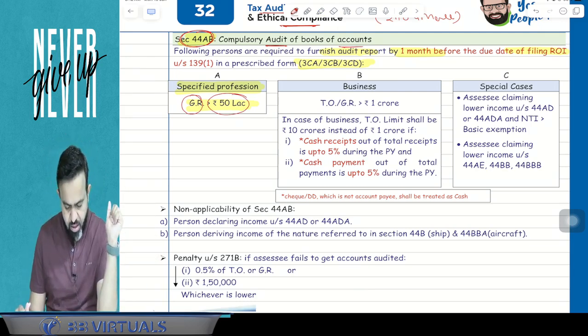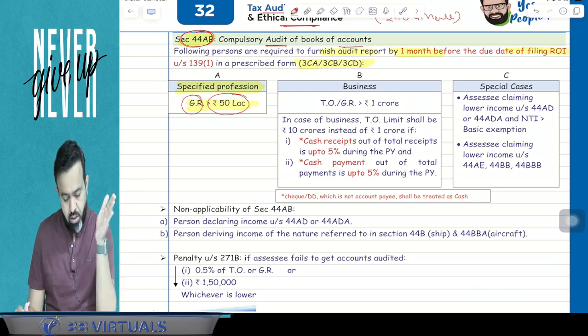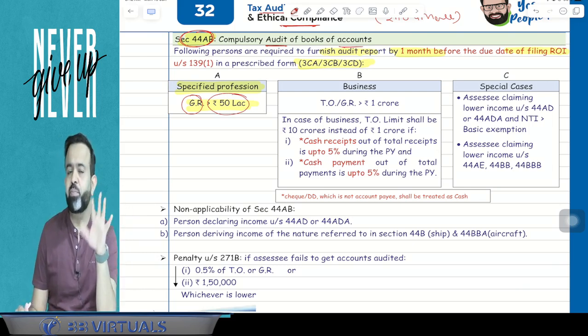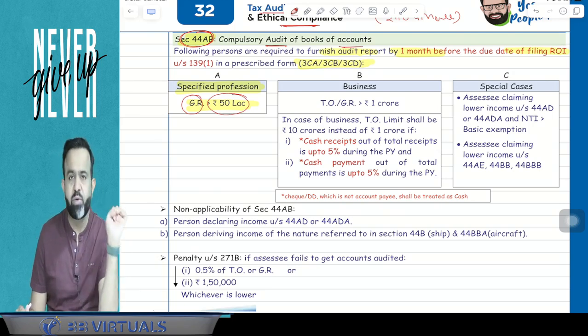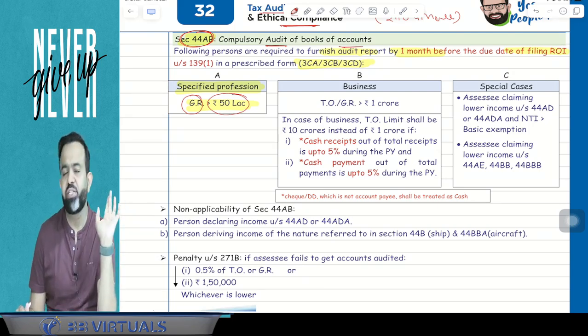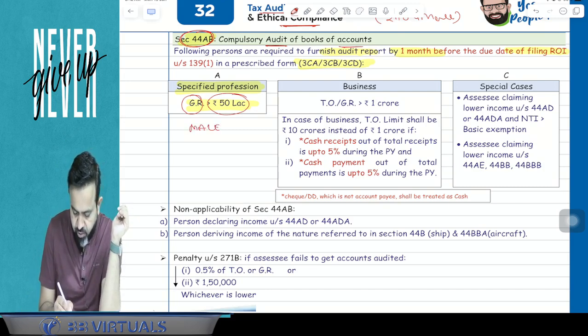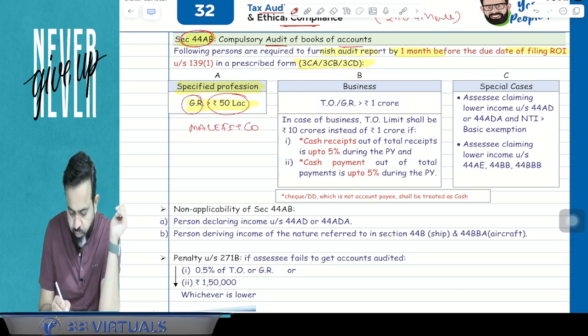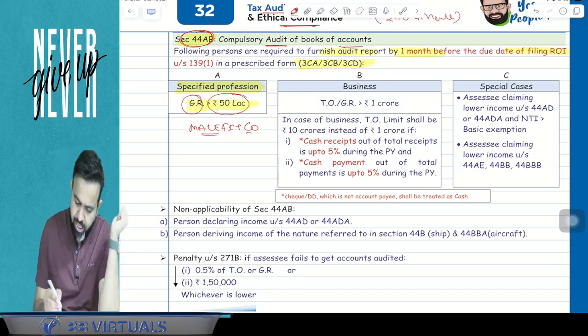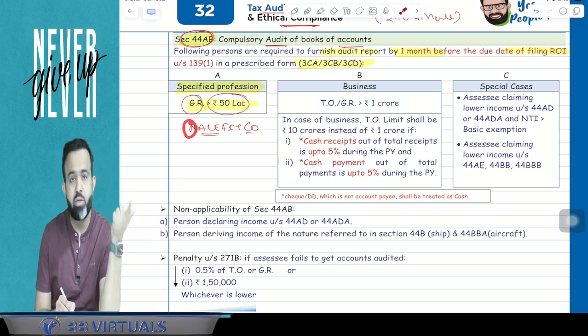Here, profession means, if you remember, the definition given in section 44AA, that is MAFIT CO. What is the meaning of MAFIT CO? M means medical, doctors and all.